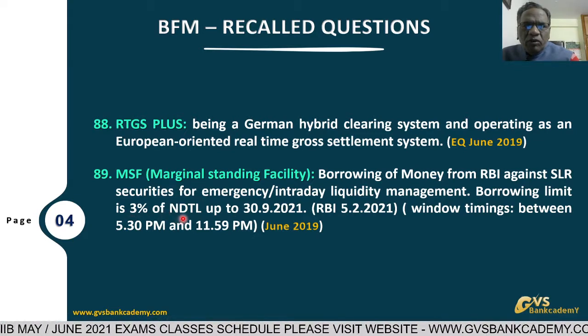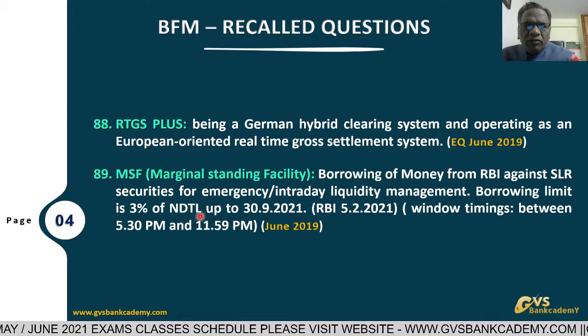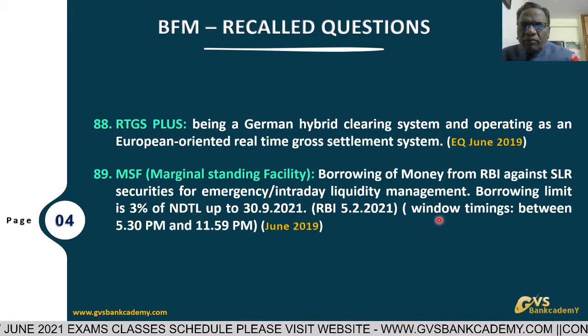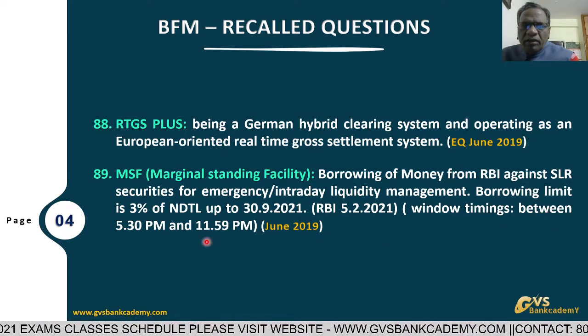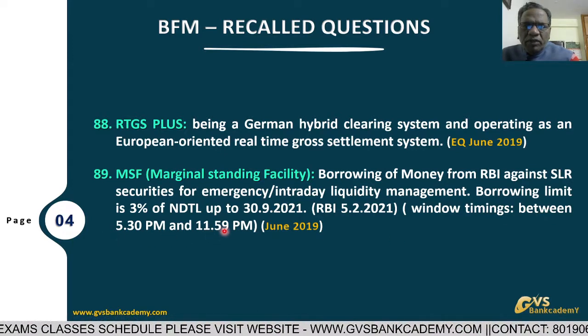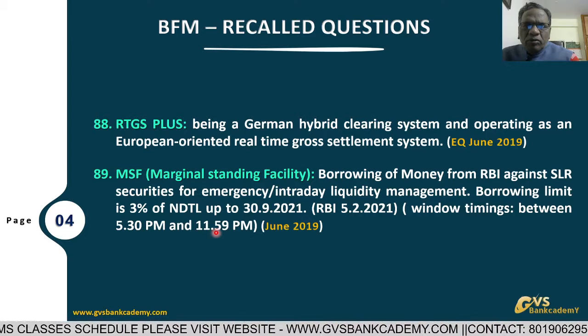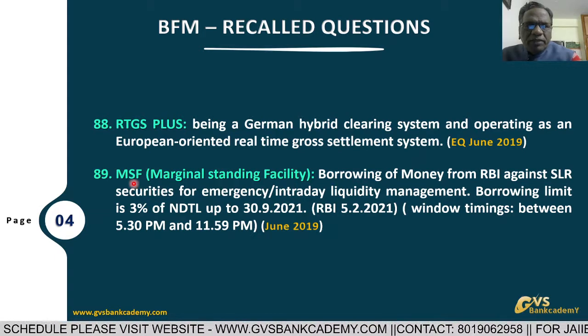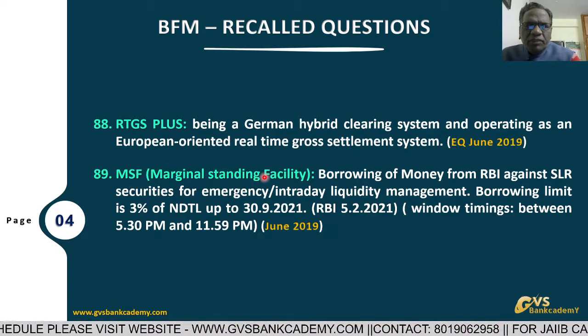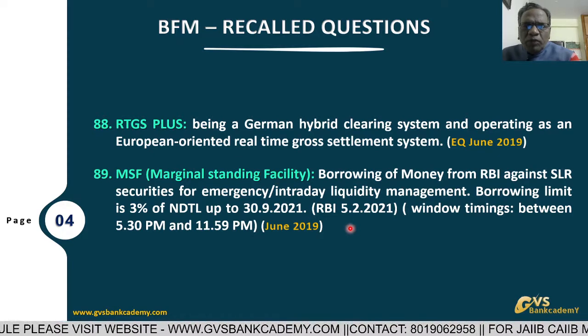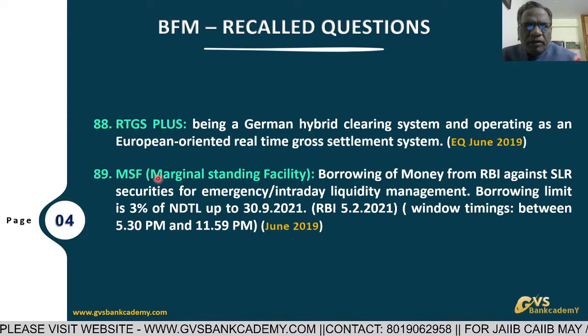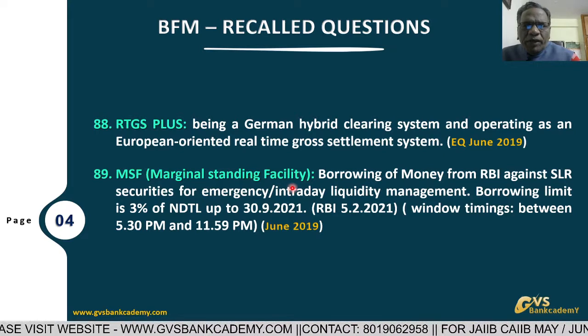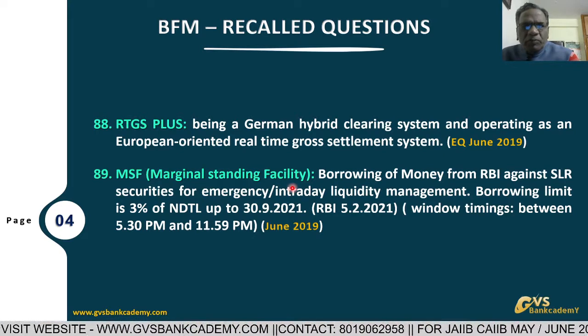We can borrow 3%. For this borrowing, the bank has to give SLR securities. Normally, the window opens in the evening; this timing RBI announces from time to time. Presently, banks are allowed to borrow under MSF up to midnight. Presently, the MSF borrowing rate from RBI is 4.25%, the bank rate, for overnight purposes.